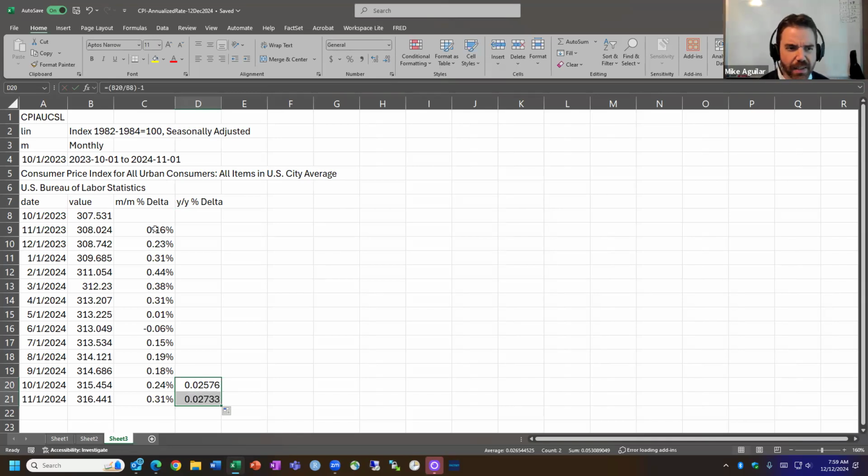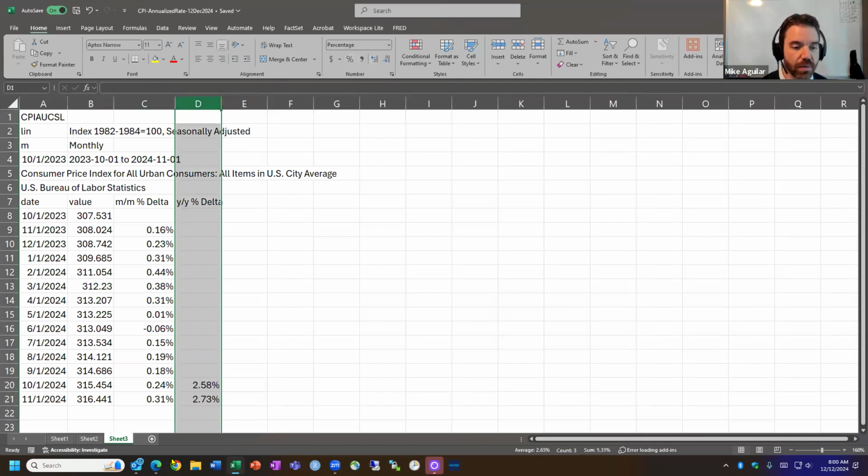Now, why did I go to here? Why did I skip row 8? Because you don't have data for September 2023. Why did I skip all this? Well, because I didn't have September 2023. Right. So every time that you're computing one of these rates of change across periods, you're going to wind up losing data. All right, let's make that guy nice and neat as well.